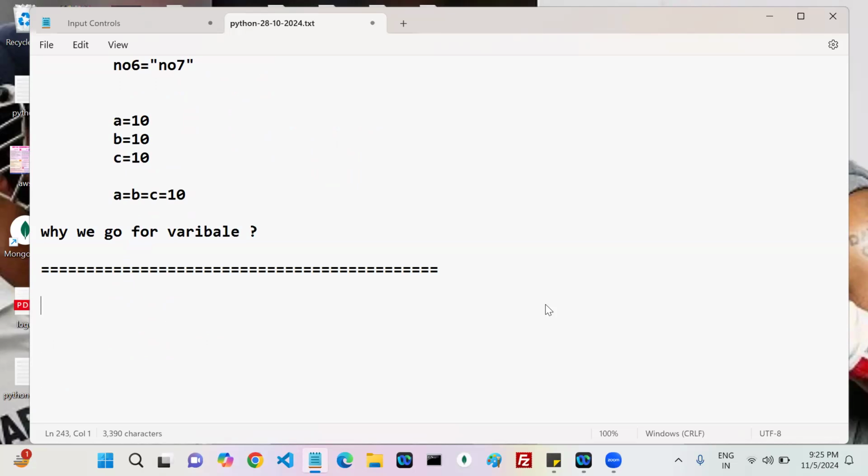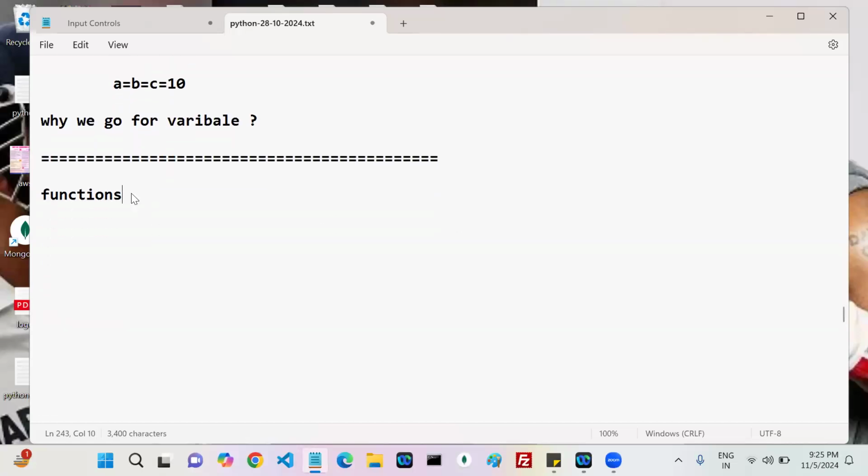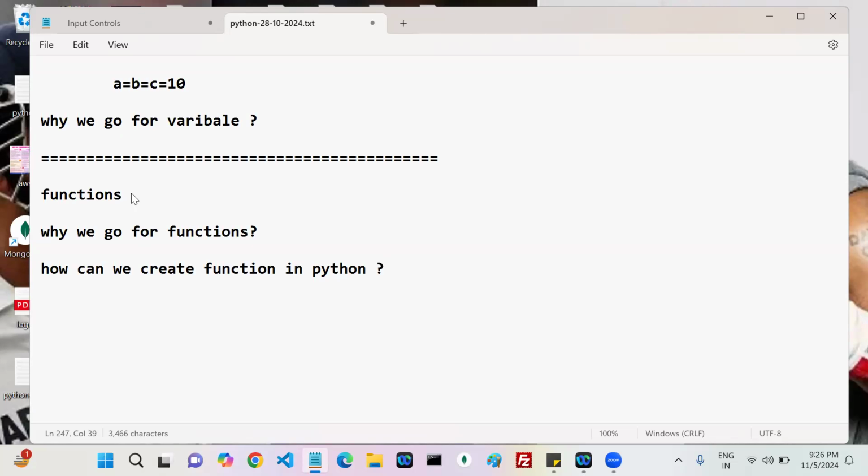Now the next concept is the same for all remaining programming languages. The concept is functions. This is also common for all programming languages. Now tell me, why do we go for functions? First question is a general question. The next question is: how can we create functions in Python? That's it, right?